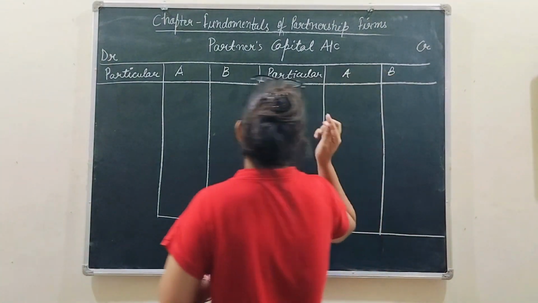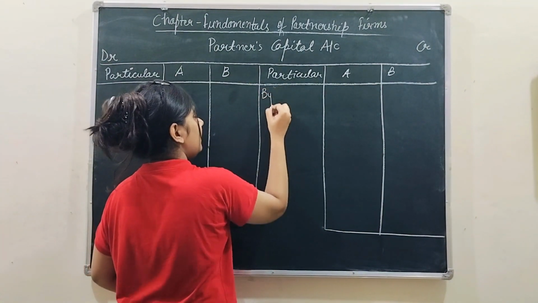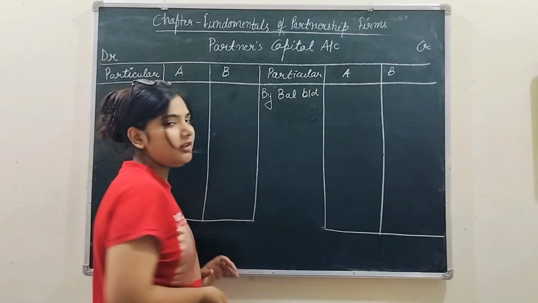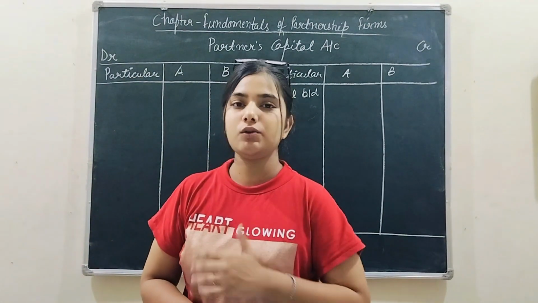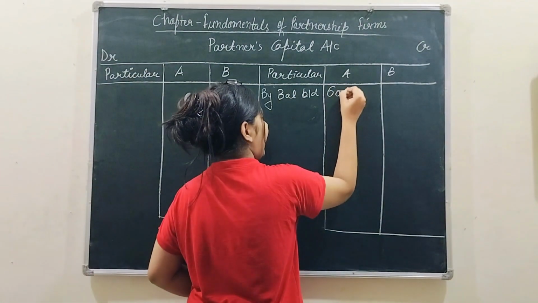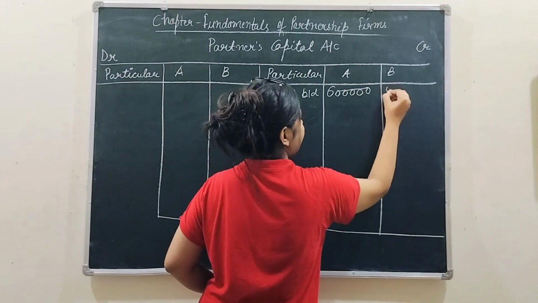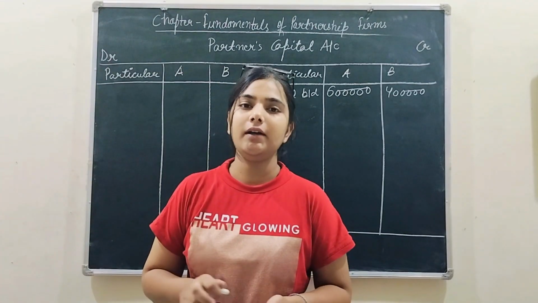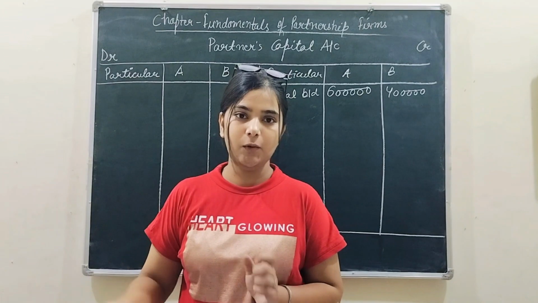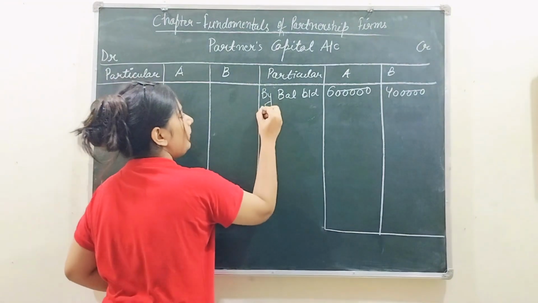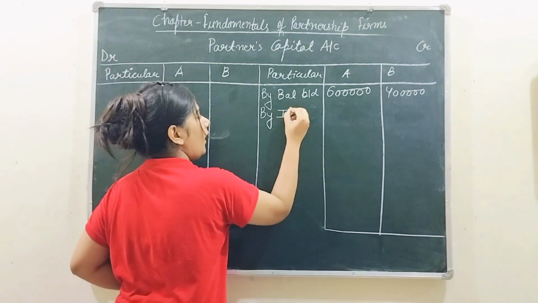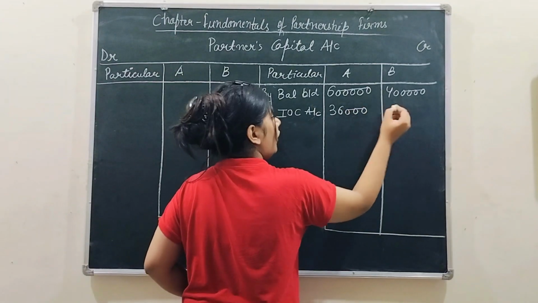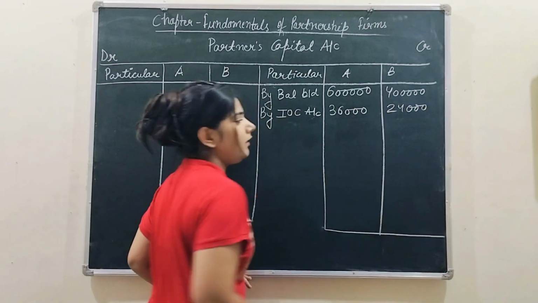So the first item will start on the credit side of partner's capital account. By balance brought down, right? आपकी जो कैपिटल है आप सबसे पहले उसको लिख दोगे. So the capital for A is 6 lakh and the capital for B is 4 lakh, right? Now the second item that you are going to write, you are also going to make use of your profit and loss appropriation account. तो वहां पर सबसे पहले पार्टनर्स को IOC दिया गया था, तो आप लिखोगे to IOC account, राइट? 36,000 था A का और 24,000 का B का, राइट?